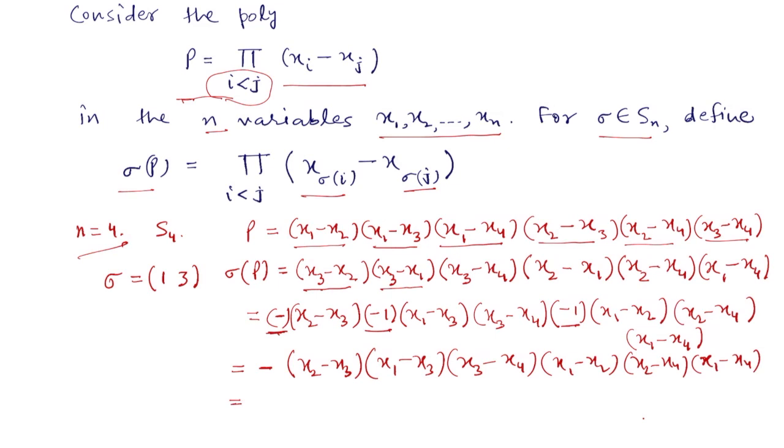So we see that this is nothing but minus P. So sigma of P is minus P when we have taken sigma to be this particular transposition.